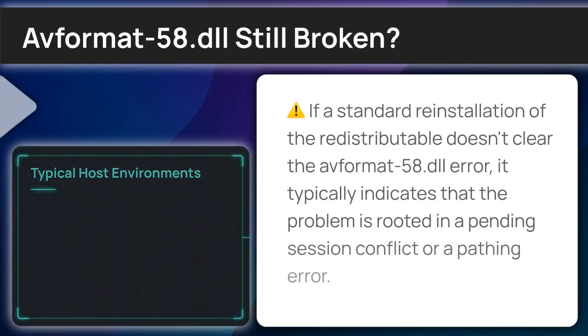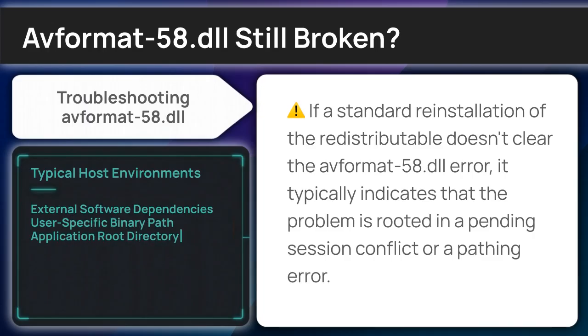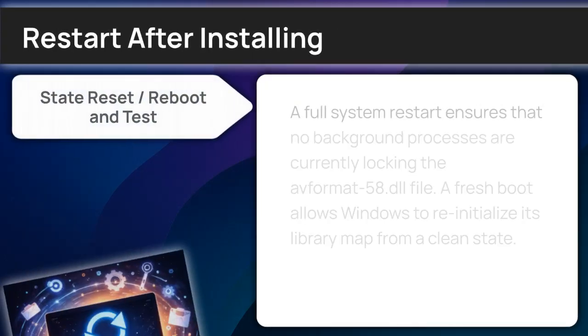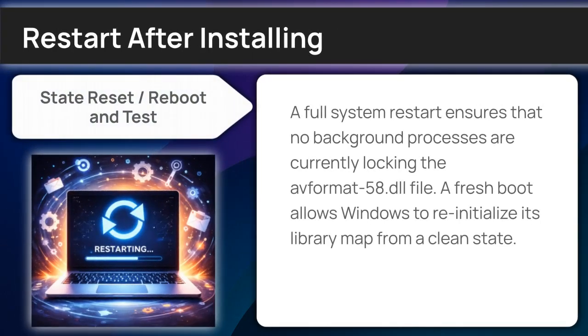Should the file remain missing after a reinstall, we need to ensure that the operating system is forced to re-index its shared library paths. A full system restart clears the temporary memory cache and allows Windows to attempt a fresh initialization of all required libraries, including the Avformat-58.